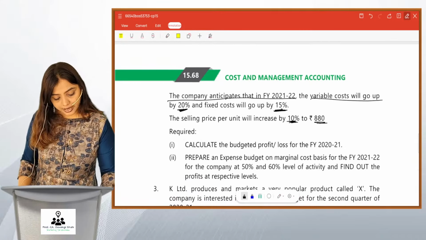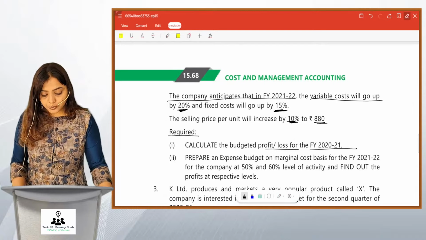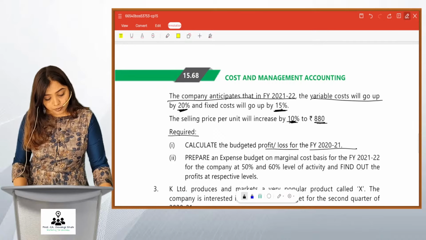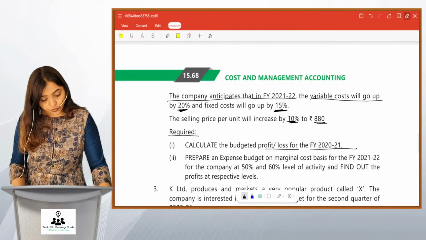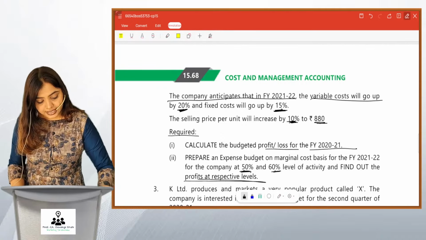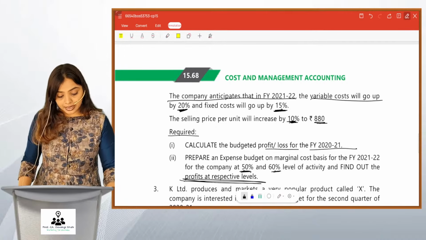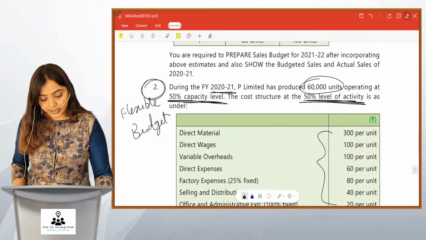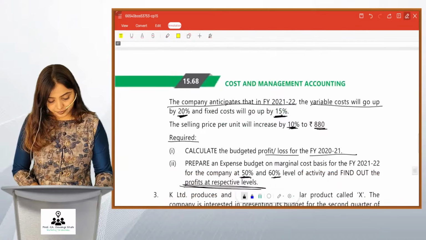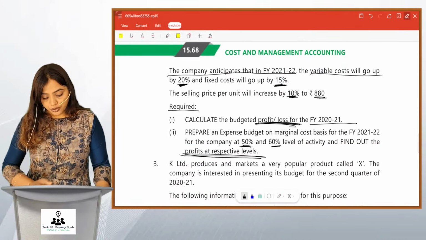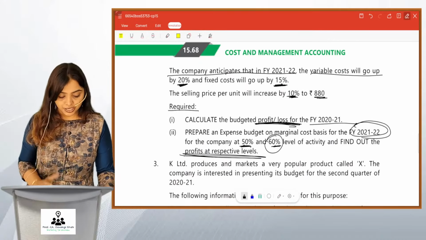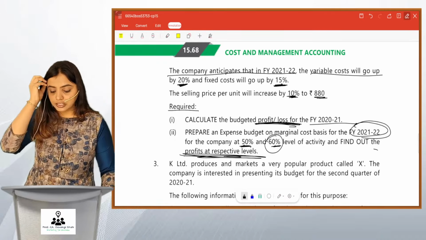What you have to do is calculate the budget and budgeted profit and loss for the financial year 2021. Prepare an expense budget on marginal cost basis for 21-22 for the company at 50% and 60% level of activity and find out the profits at respective levels. So you have to make a profit and loss statement for the given 2021 data, and you also have to project 21-22 at 60% level of capacity and find out profits at respective levels.